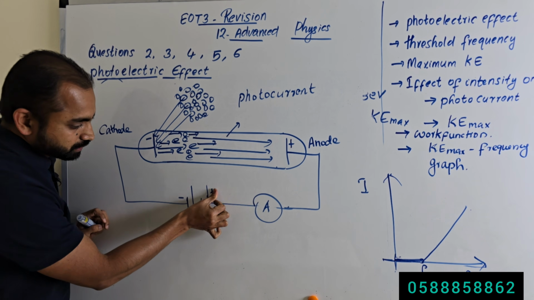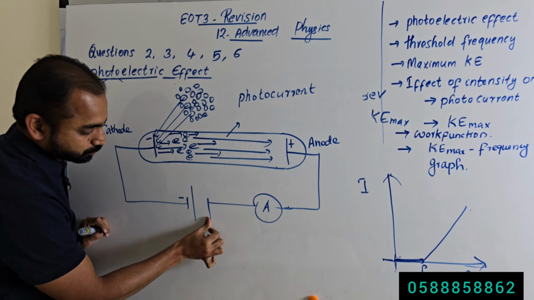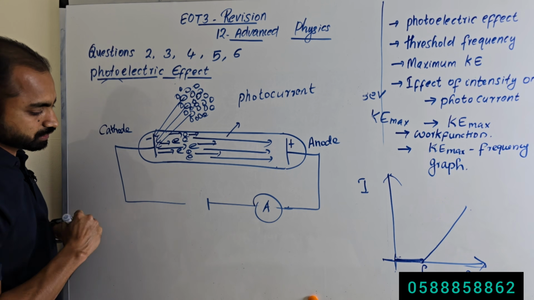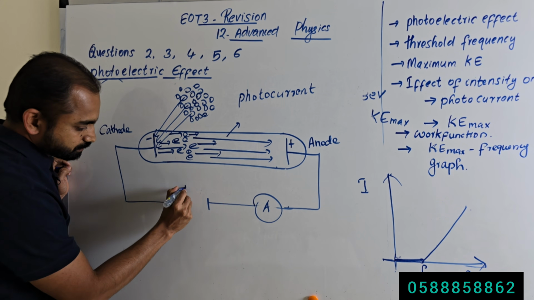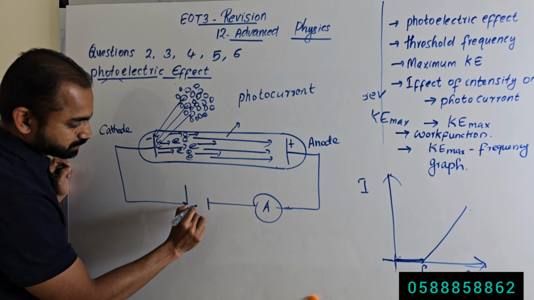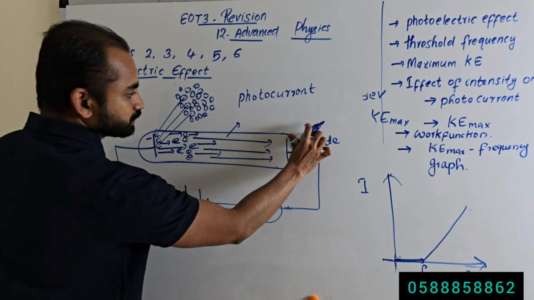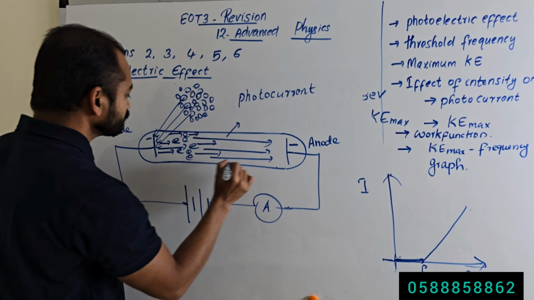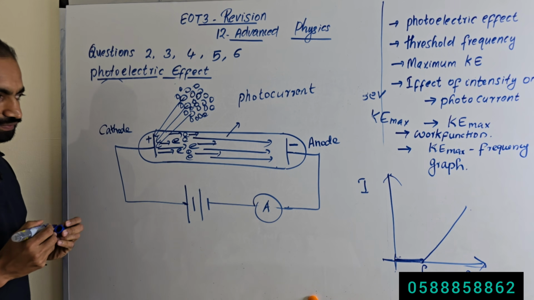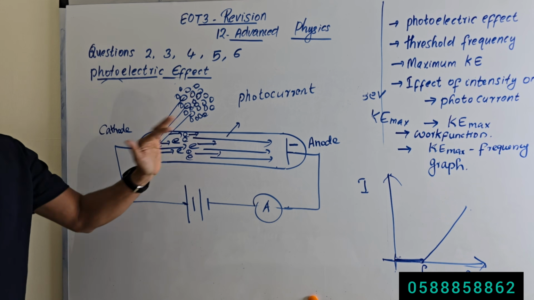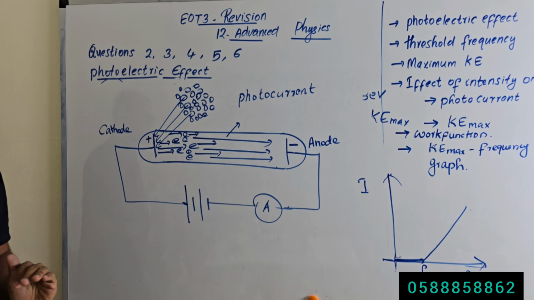What we will do here, we will connect a negative potential, and on this side we will make a positive potential. Here positive potential, here negative potential, like this. So this will be negative and this is positive. Now what happens? A photon is incident, electrons are emitted from the metal surface.